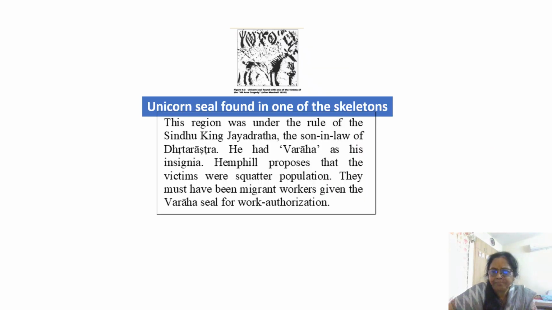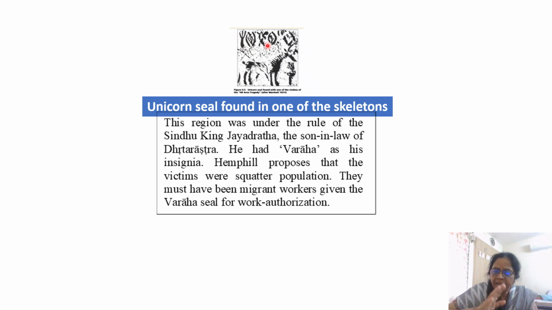It must have been earlier, and this needs to be revisited by archaeologists to ascertain the date, whether it syncs with our Mahabharata date, because according to our theory, there was a fragment, that is an asteroid impact on this region as per the Mahabharata. And on one of the skeletons, this Varaha symbol has been found. See, the Varaha is nowadays very popularly known. Everybody knows that the Harappan Mohenjo Daro symbol is the Varaha symbol. You find a lot of signs and seals. And this person had it on his chest.